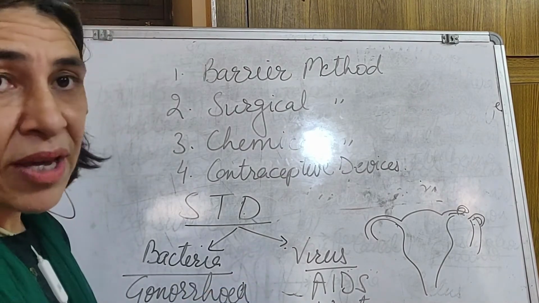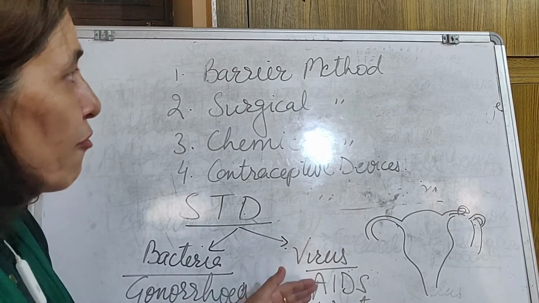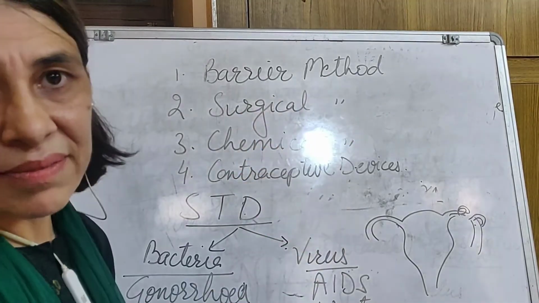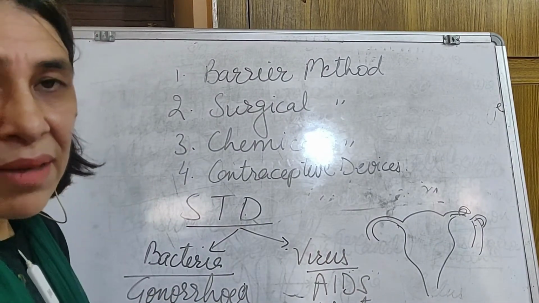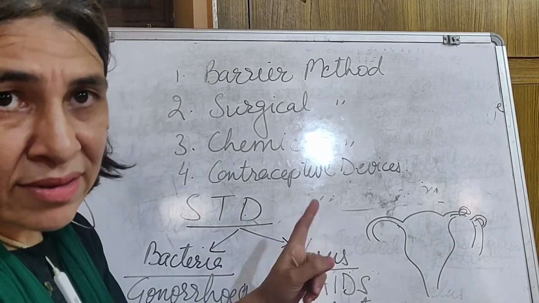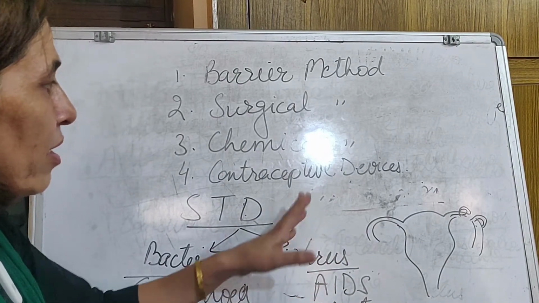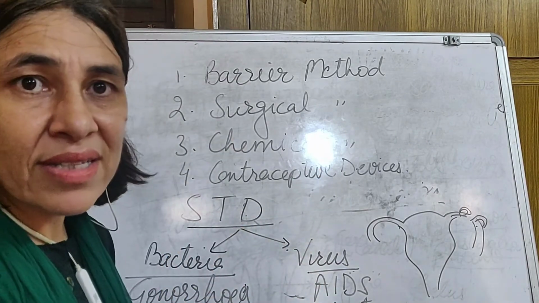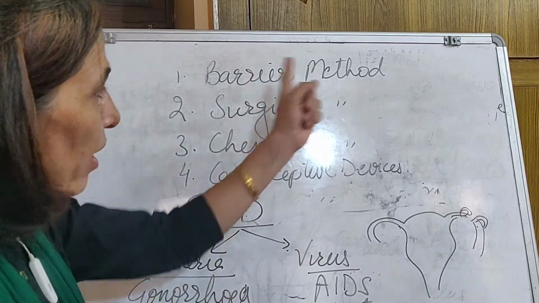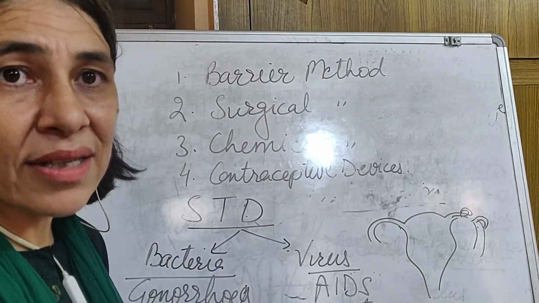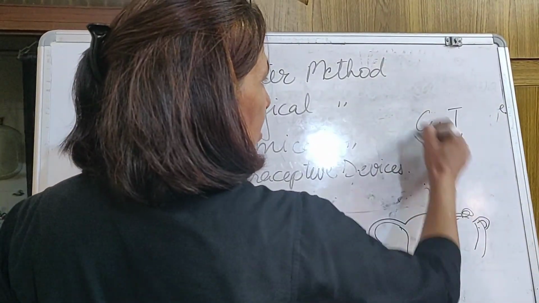Can these diseases be avoided? It is said, yes, they can be avoided only by the barrier method. By the barrier method, we can control these diseases. In the back exercise, I had already started with this. Can these diseases be avoided by using contraceptive devices? Is the copper T capable of avoiding this disease? Why have I said only the barrier method? So no, copper T cannot control these diseases.